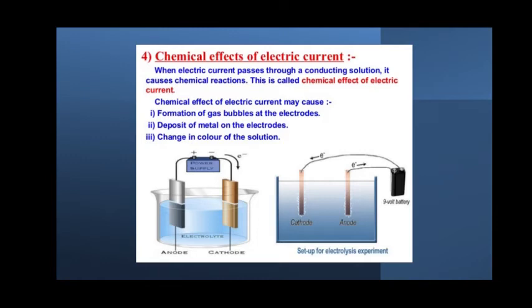Similarly, there might be a color change in the solution. The entire solution may change its color. So these are the different changes that show that chemical reactions have happened: either the formation of bubbles, or the color change of the solution, or the deposition of metals on the electrodes.